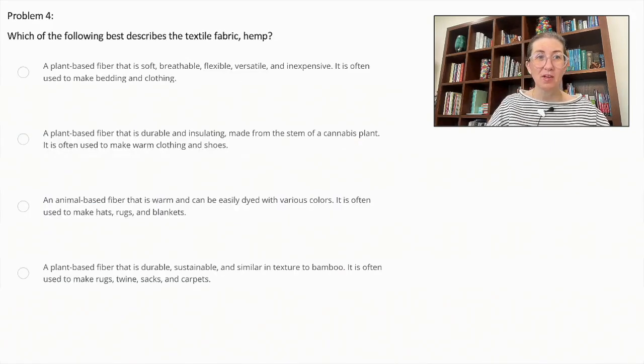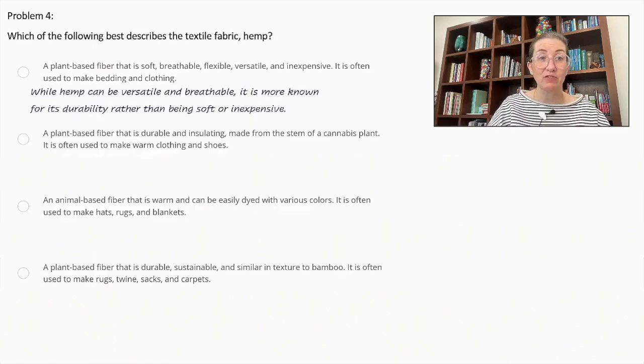Problem number 4. Which of the following best describes the textile fabric hemp? A plant-based fiber that is soft, breathable, flexible, versatile, and inexpensive. It is often used to make bedding and clothing. While hemp can be versatile and breathable, it is more known for its durability rather than being soft or inexpensive. So we can cross that out.